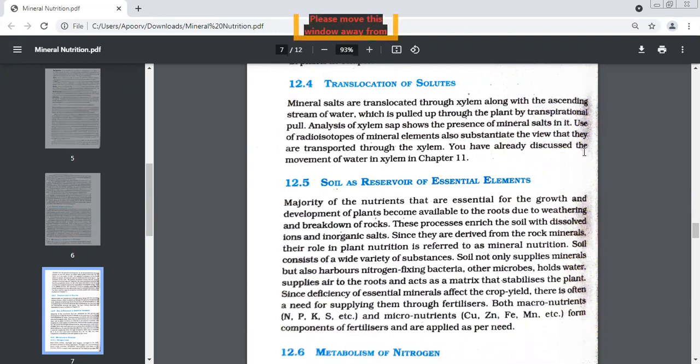Most of the nutrients which a plant needs are already present in the soil. And which part of the plant actually absorbs these nutrients for the first time from the soil? Root. Very good. Root hairs. Deriving the minerals from the soil through the root and the usage of those minerals by the plant is known as, what is the name of your chapter? Mineral nutrition.